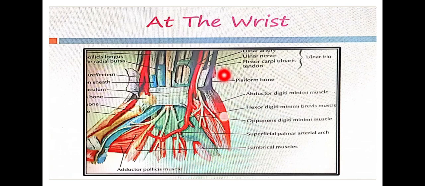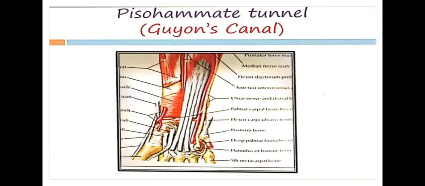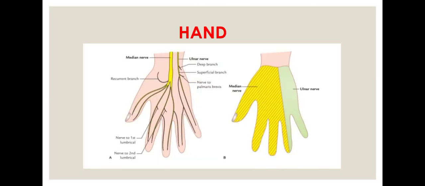Okay, I said that in the forearm the ulnar nerve is accompanied by the ulnar artery. Can you see over here? This is the ulnar nerve, and this is the ulnar artery in the forearm. That point you have to write. Fine. This is what happens in the wrist. Now, what happens in the hand?